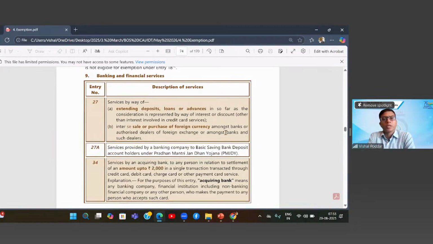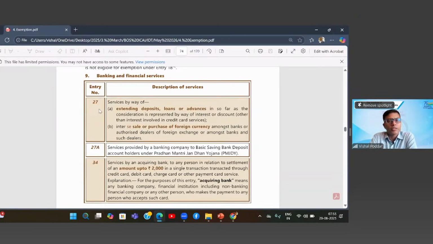Next, this category says banking and financial services. Now in this, entry 27 is very important. This entry 27 basically deals with services by way of loans, deposits, advances, which have a consideration in the form of interest. So in very simple words, interest is exempt under entry 27 clause A.